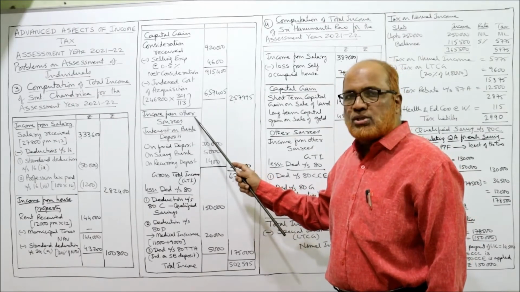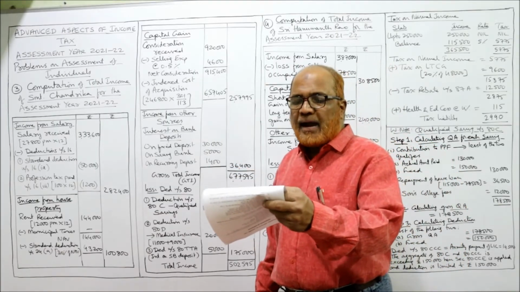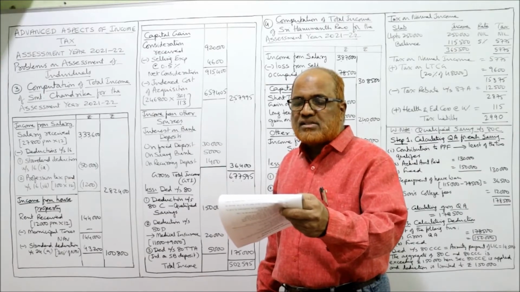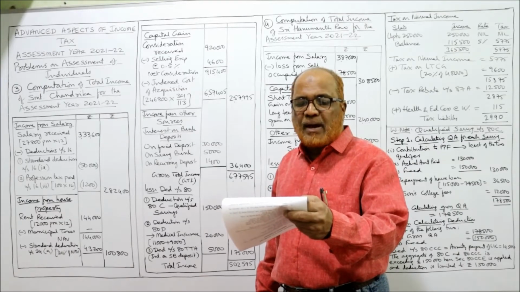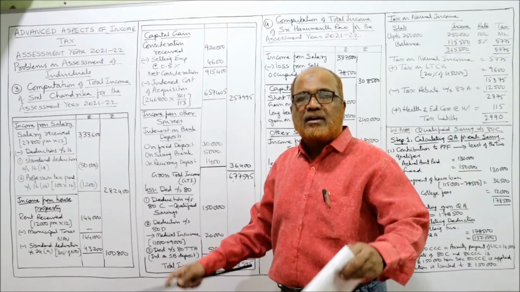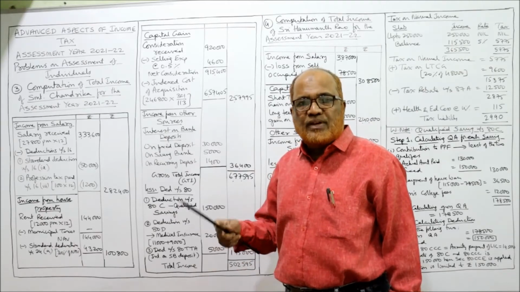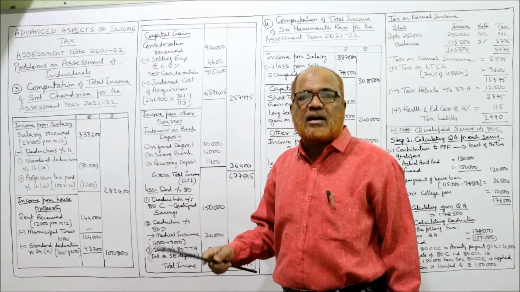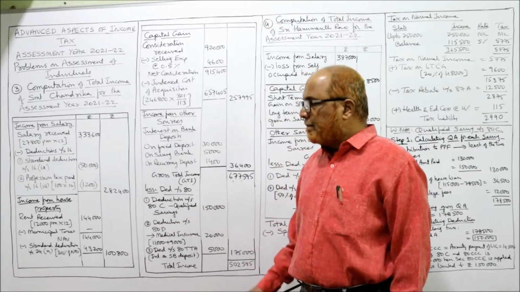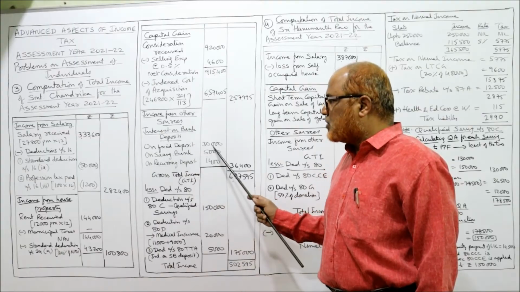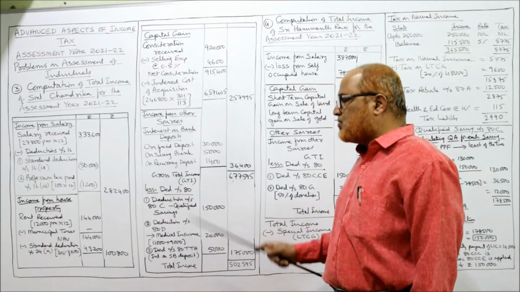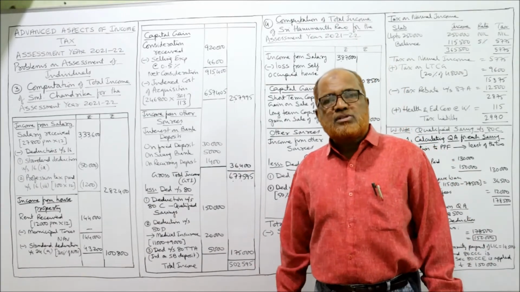Now income from other sources. It is given as interest on bank deposit 36,400. And how did we get 36,400? On fixed deposit 30,000, on saving bank 5,000, on recurring deposit 1,400. So he has different types of bank deposits: fixed deposit, saving deposit and recurring deposit. On all the deposits he got interest. The total is 36,400. That's all, all the incomes we have taken.